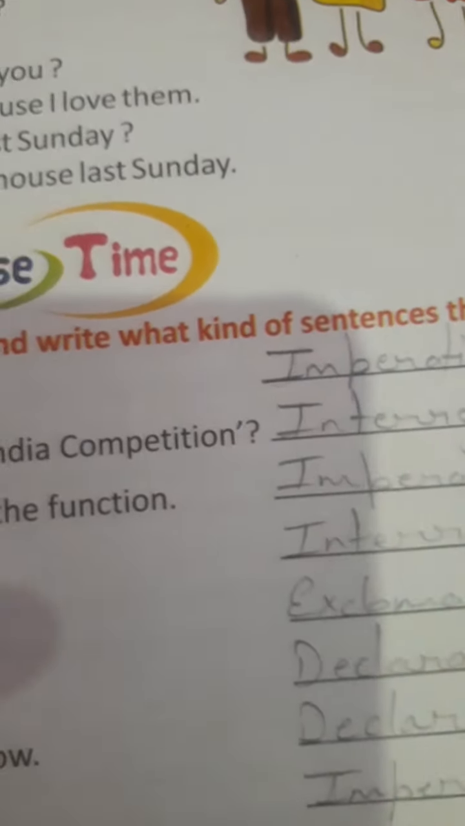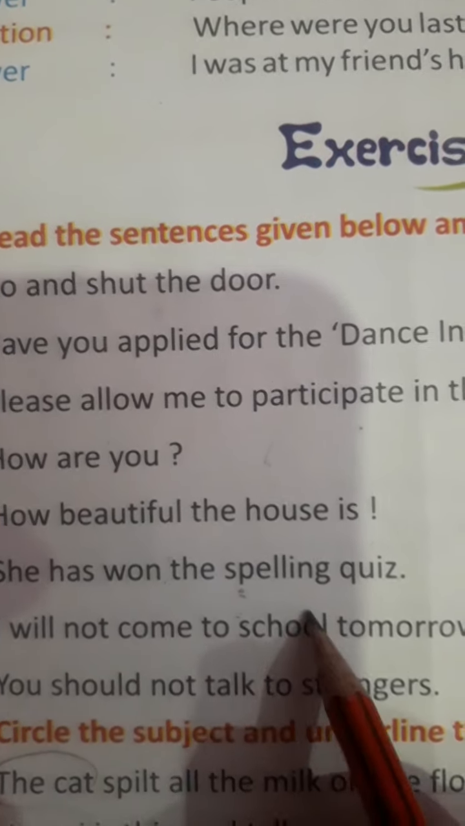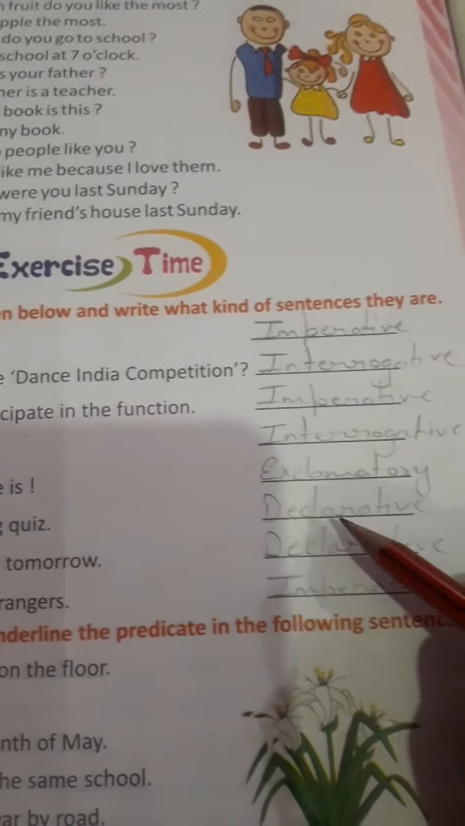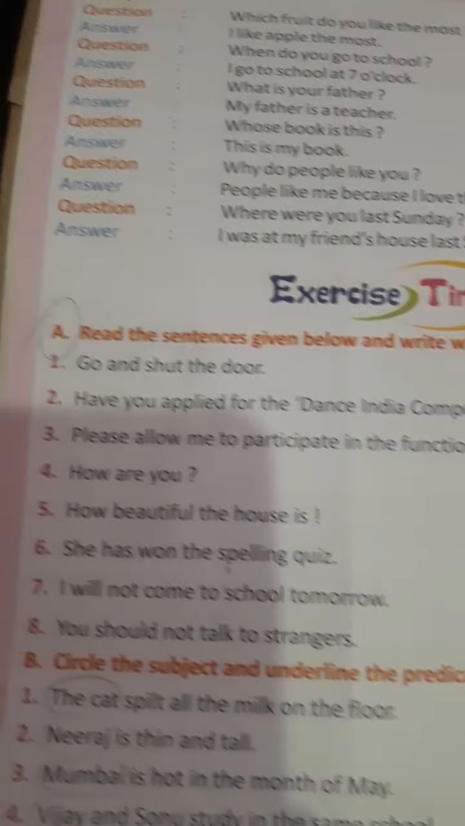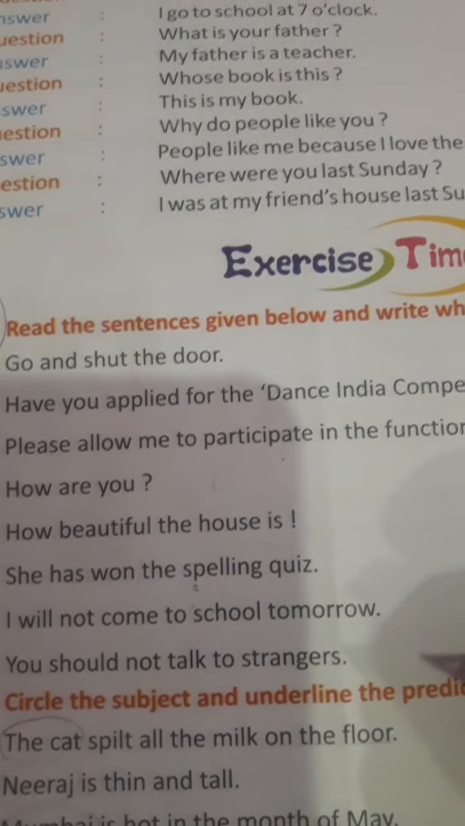How are you? Question mark. Interrogative, because it's ending with a question mark. How beautiful the house is, ending with an exclamation mark. It means that the sentence belongs to exclamatory. The exclamation mark is here, so the sentence is exclamatory. Okay. She has won the spelling quiz. This is your declarative sentence, which means something has been declared. No order, no command, nothing.